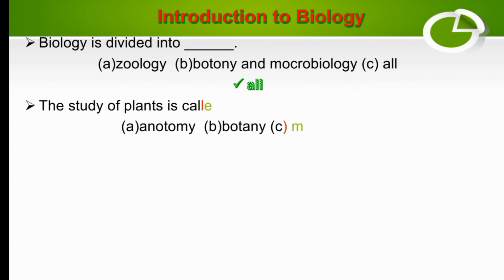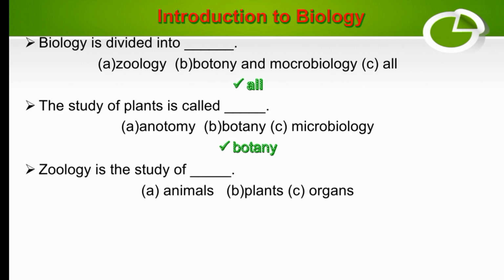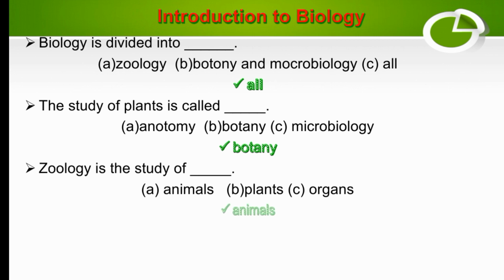Our next MCQ is the study of plants is called dash: anatomy, botany or microbiology. Which one is correct? So the study of plants is called botany. Zoology is the study of dash: animals, plants or organs. So zoology is the study of animals. The right answer is animals.